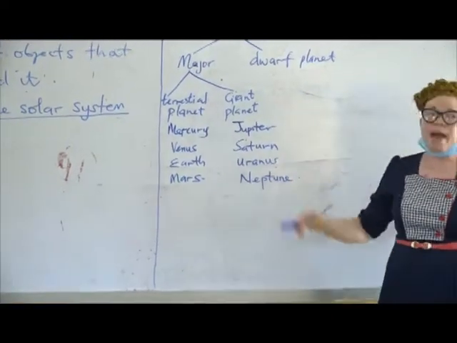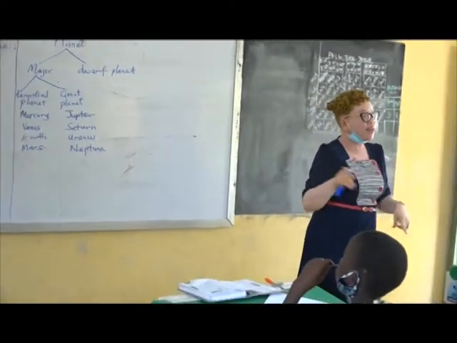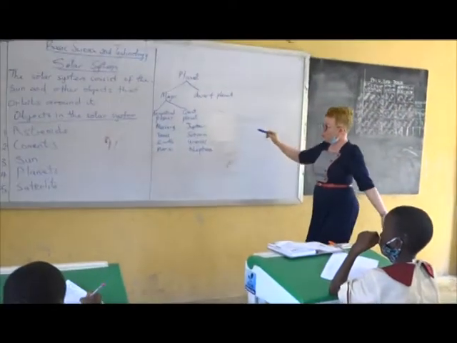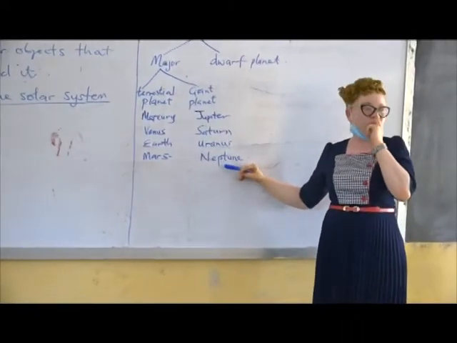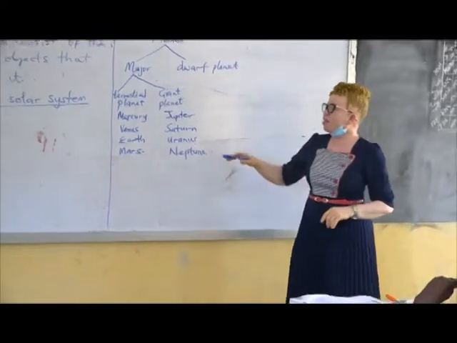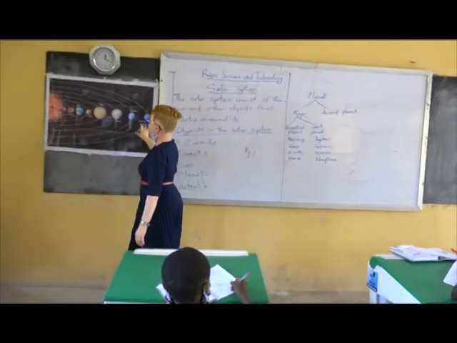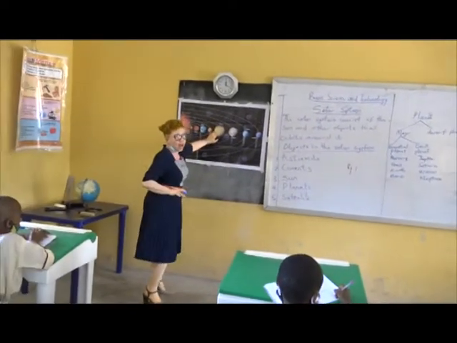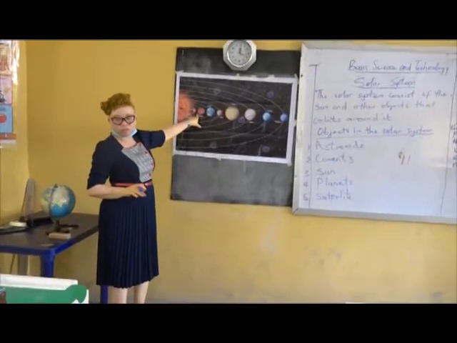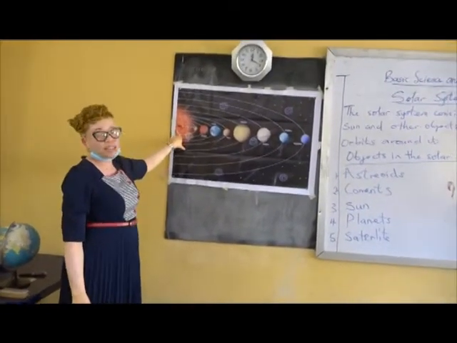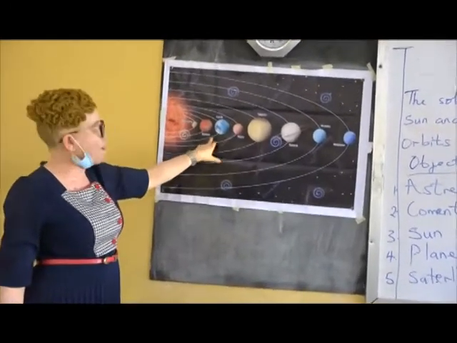Then we have the giant planets. These are the four outer planets. They are bigger than the Earth. Let's mention their names. Jupiter, Saturn, Uranus, Neptune. Before I go on, you can derive a method to name these planets according to their distance. You know they are arranged according to their distance to the sun. Which one is the closest to the sun? Mercury is the closest planet to the sun, followed by Venus, followed by the Earth.